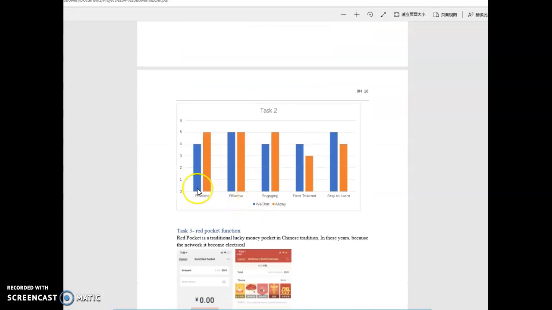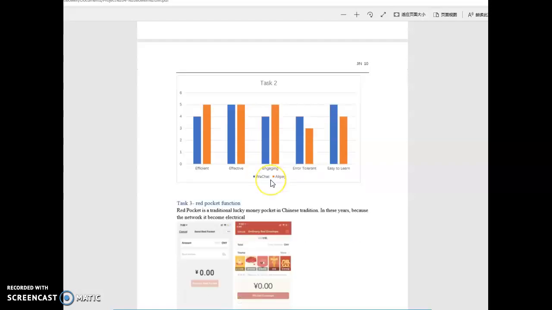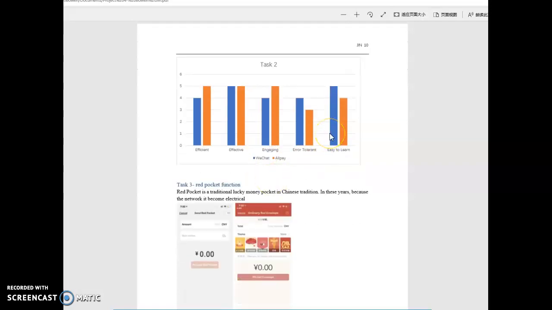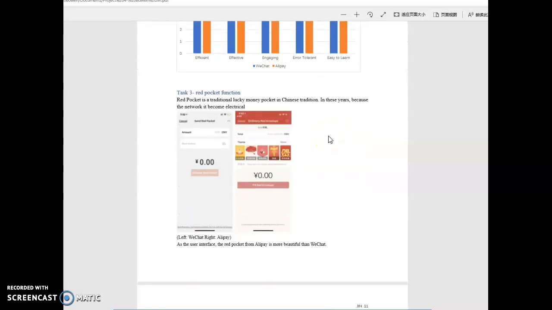So for efficiency, Alipay will be nicer than WeChat because it does not need to accept the contact add of new friends. They are both effective, and WeChat is harder to reach the goal. So the score for WeChat will be lower. Both are easy to learn.